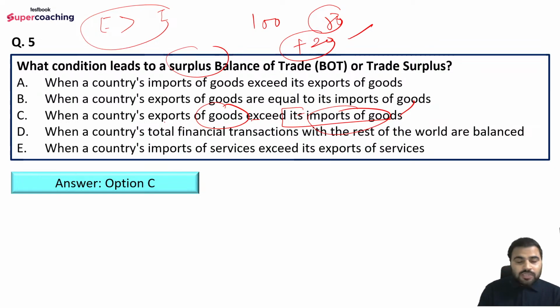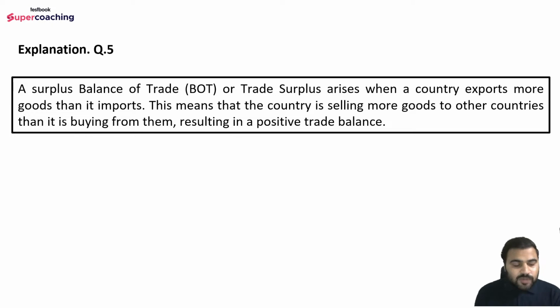So well done, you both have given the right answer. This is the explanation part. A surplus balance of trade or trade surplus arises when a country exports more goods than it imports. This means that the country is selling more goods to other countries than it is buying from them, resulting in a positive trade balance.